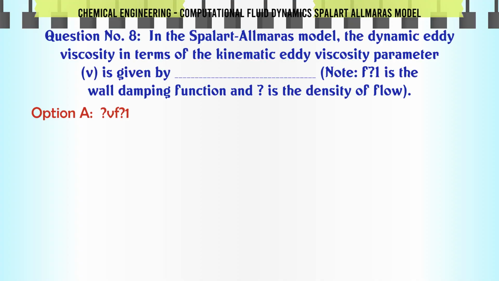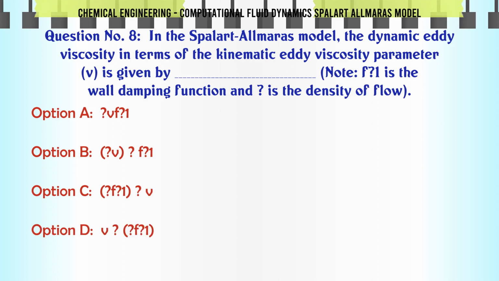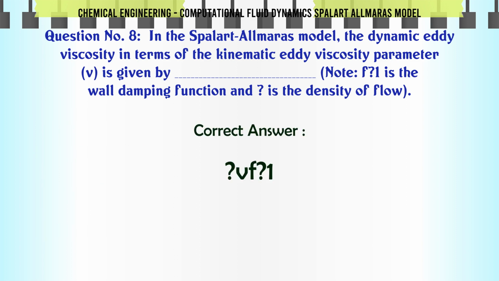In the Spalart Allmaras model, the dynamic eddy viscosity in terms of the kinematic eddy viscosity parameter ν̃ is given by: note f1 is the wall damping function and ρ is the density of the flow. A) ρνf1, B) νρf1, C) f1ν, D) νf1. The correct answer is ρν̃f1.